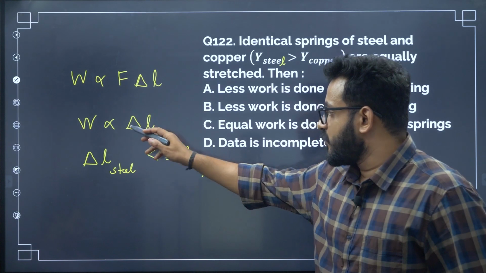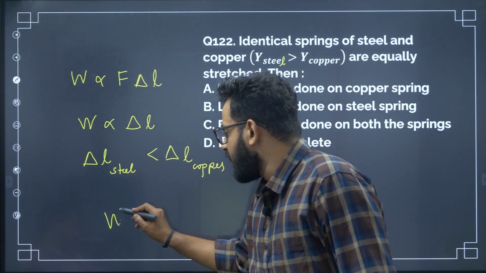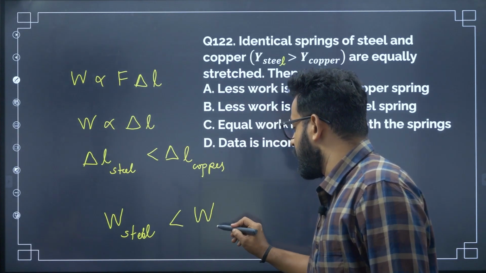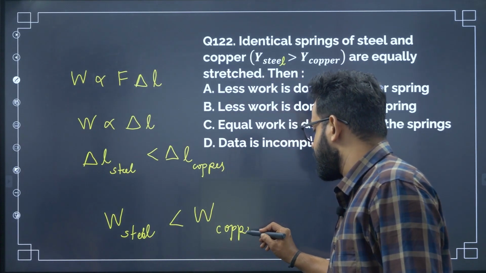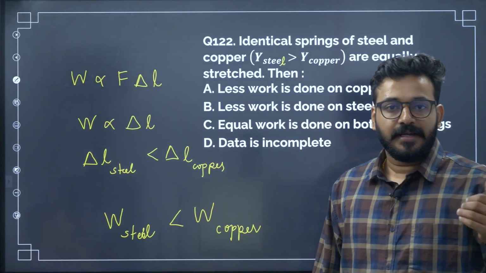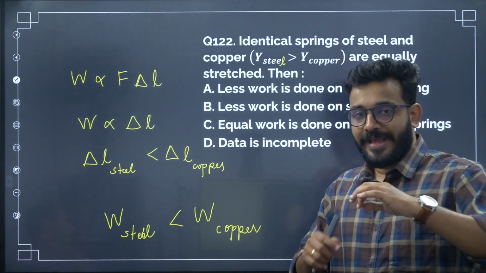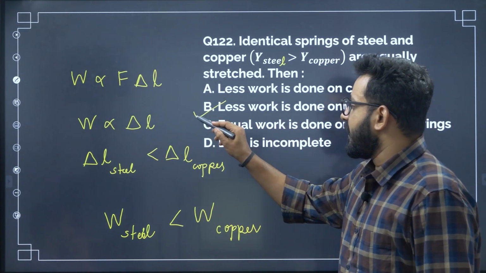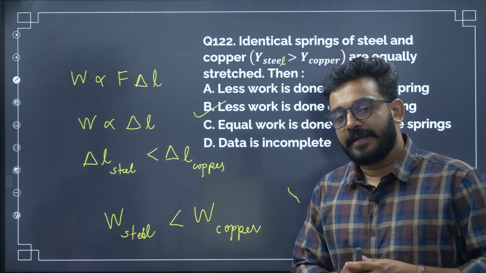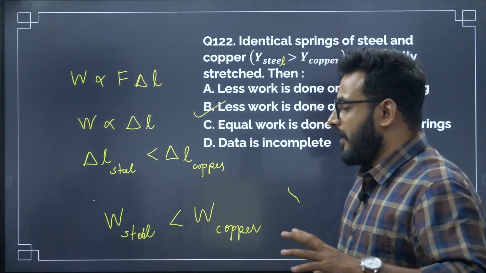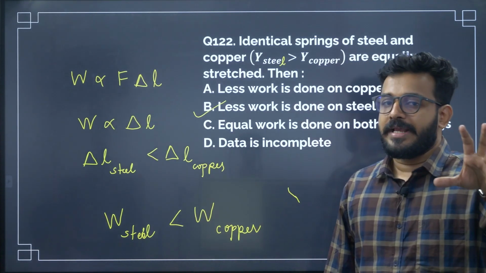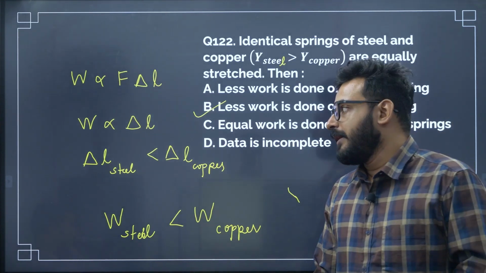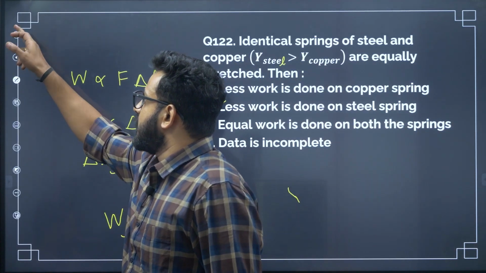So in that case, you can compare these both. The work done in the steel will be lesser than the work done in the copper because the extension is less. Extension for the steel is lesser compared to the copper, therefore the work done to elongate steel is less. So less work done on the steel spring. The correct answer is option B. Once again, a very simple concept, but the only thing is about application. You have to apply it properly, and think and formulate it correctly. All right. Next question.